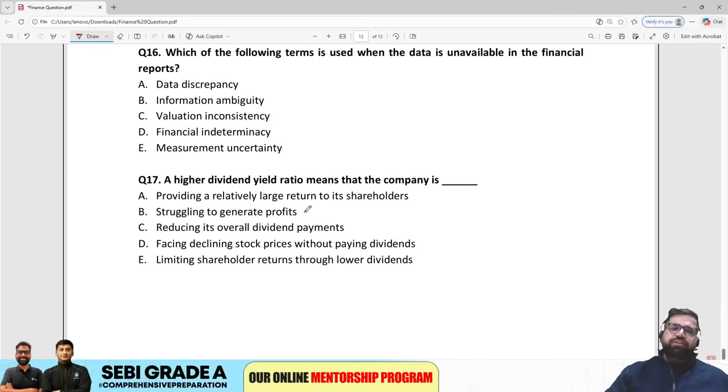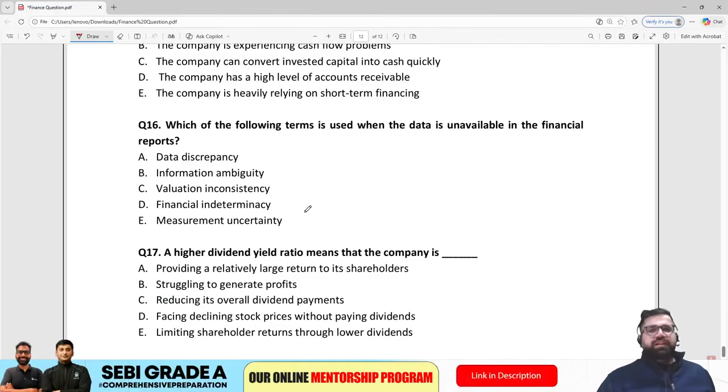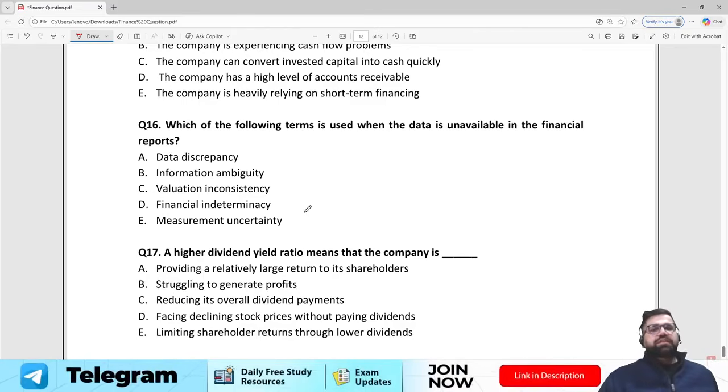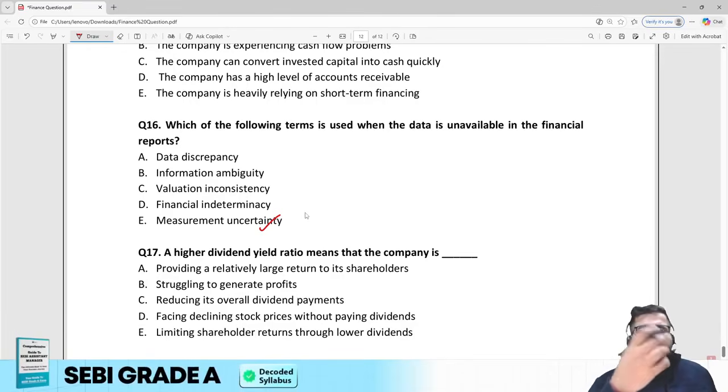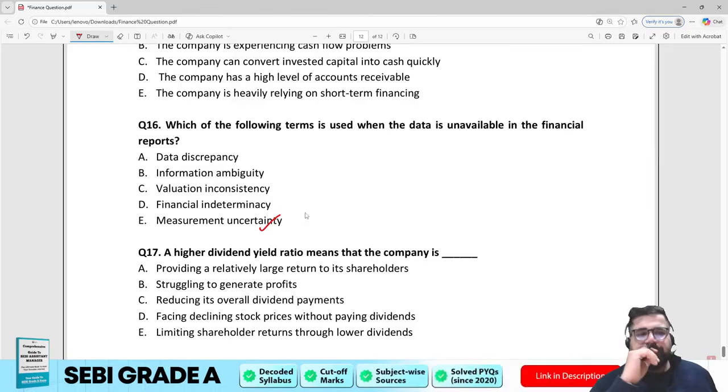16th one. Which of the following term is used when data is unavailable for financial reports? When data is not available for financial reports, then how will you make the financial report? This is known as measurement uncertainty. Why? Because you don't know whether you have to measure that particular data or not. This is a very confusing question. You have to read and then answer it.